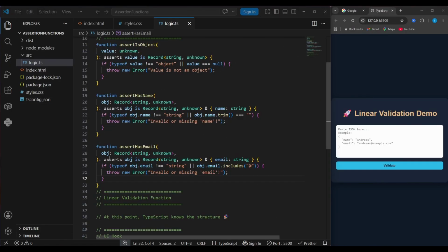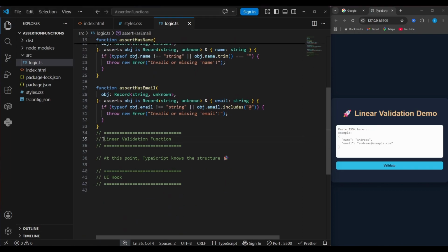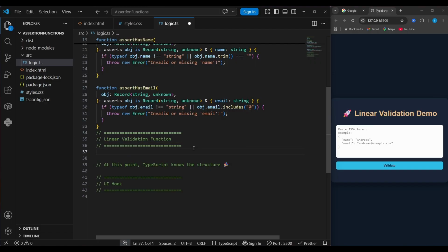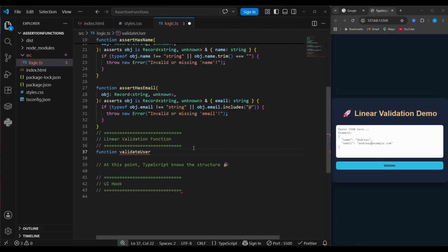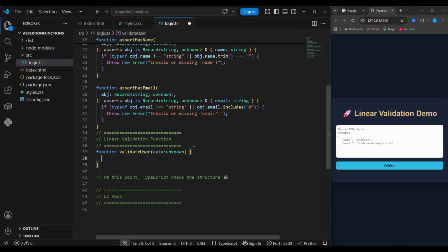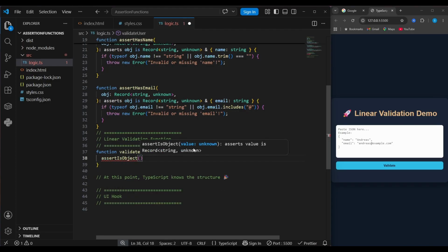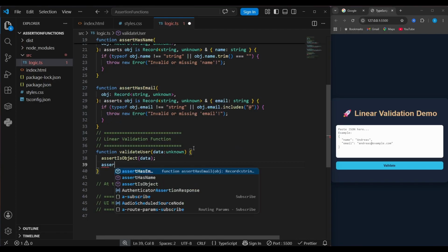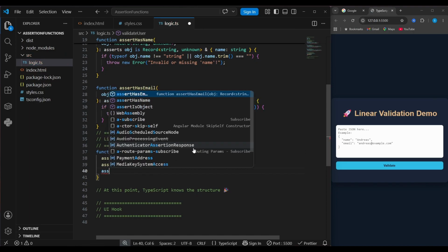Now let's put everything together. We've implemented the assertion functions. Now it's time to implement the validation function. Here, write the function validateUser, which takes a parameter of type unknown and progressively validates it. Watch how readable this becomes. I just call the functions that we've already implemented. First, we need to assert if it's an object, then we do the same for the name property, and finally,